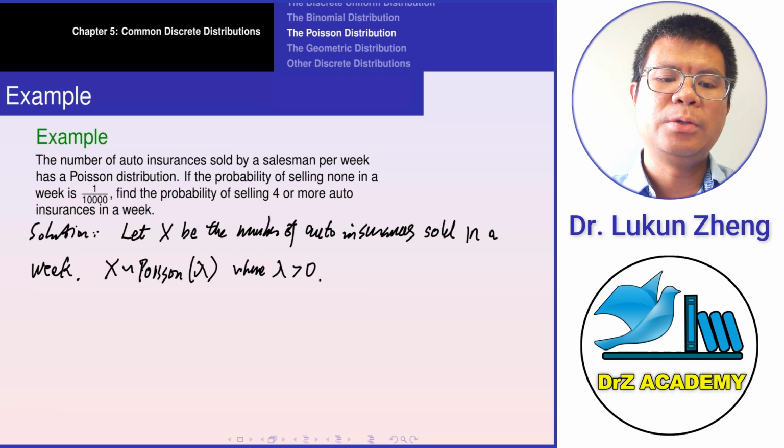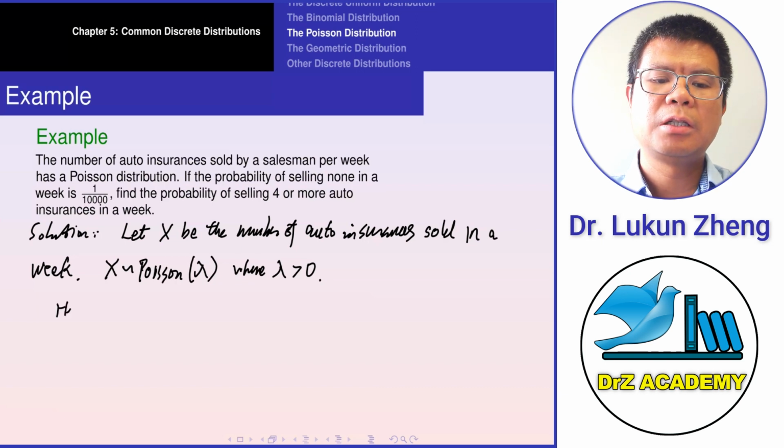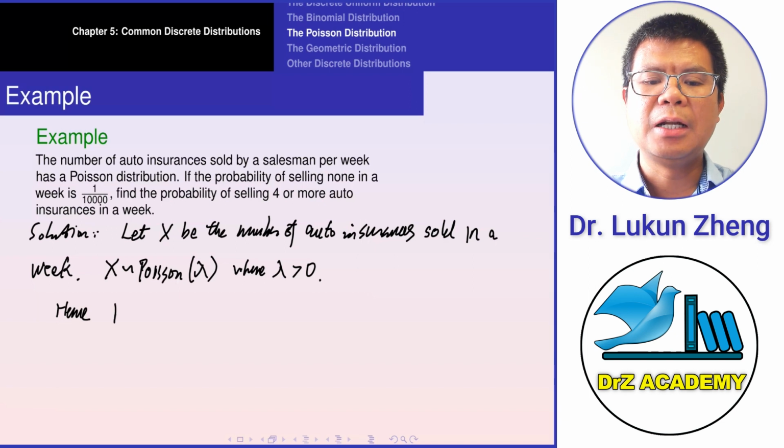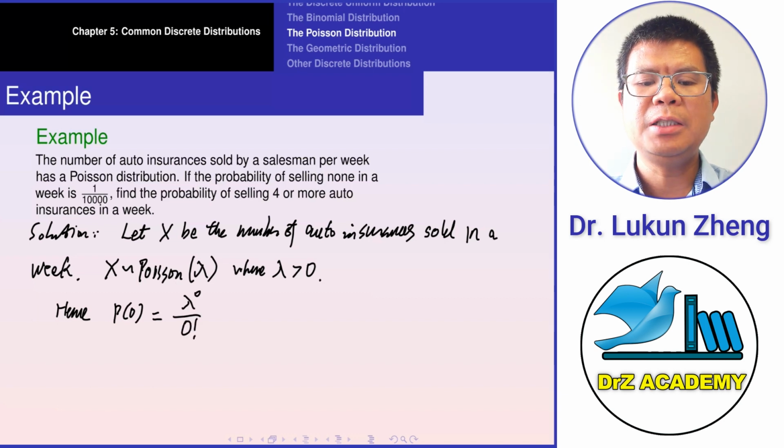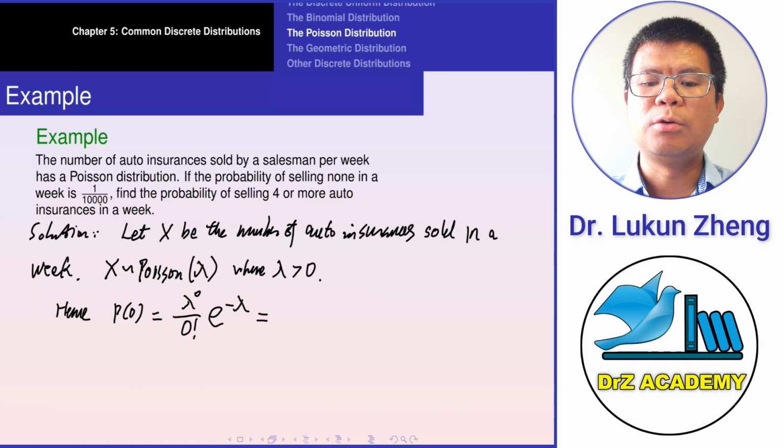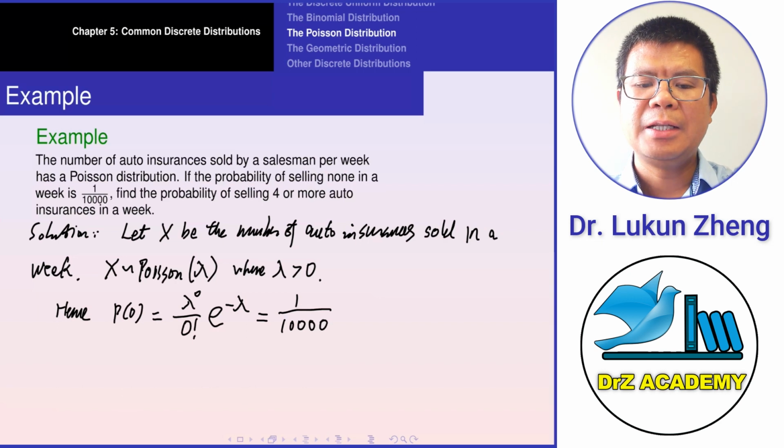So we know, hence, P of 0 equals lambda raised to the power 0 over 0 factorial, e to the power negative lambda, equals 1 over 10,000. Now you can solve this one.